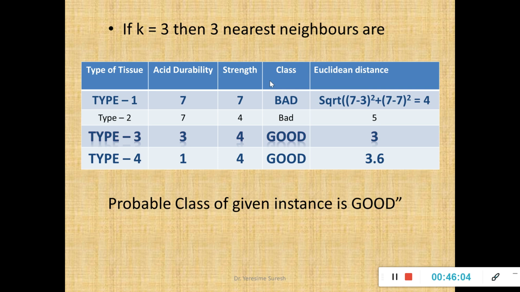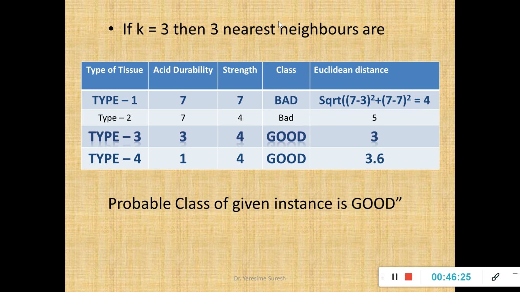Please understand this. When the k value was 1, the class label was good. When the k value was 2, the class label was good. When the k value is 3, the class label is bad. Now this is the second part of your k nearest neighbor algorithm.